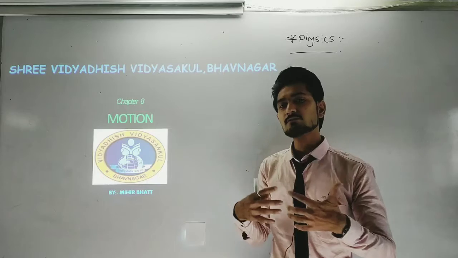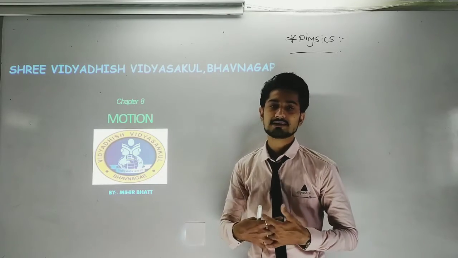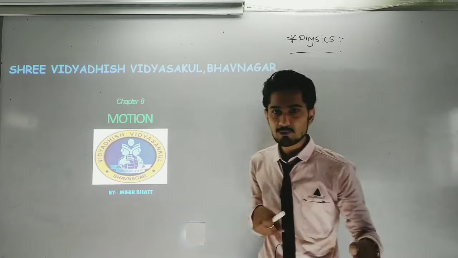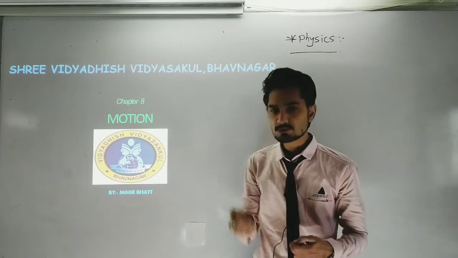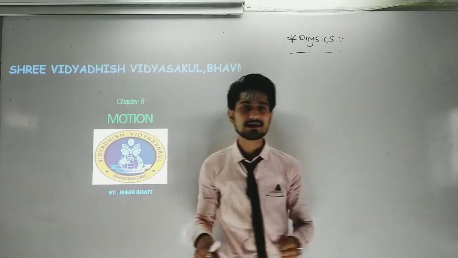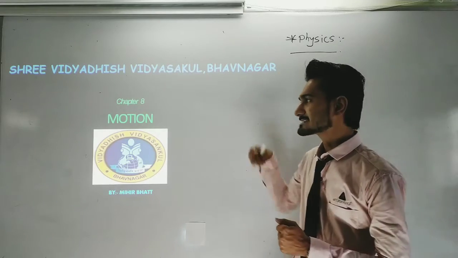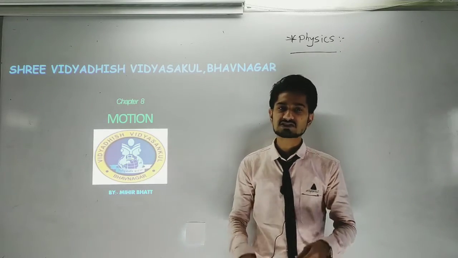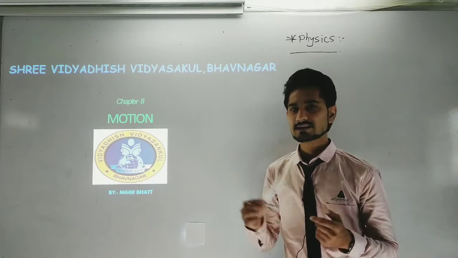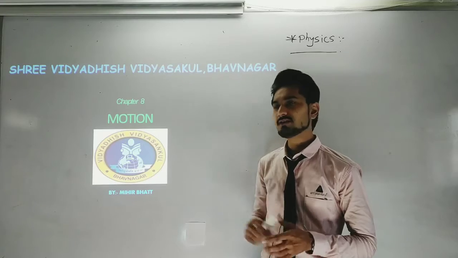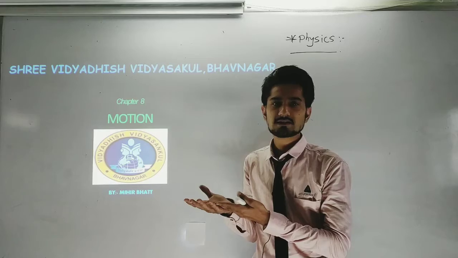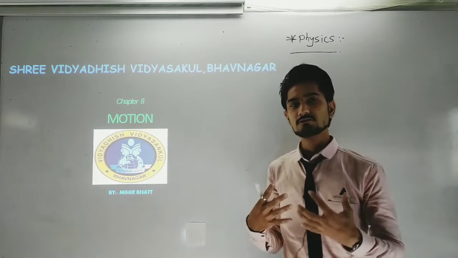Now suppose I want to show you motion, then what should I do? I can walk, but this is only an example of motion. I am not showing you the motion itself; I am moving continuously from here to there. This is an example regarding motion, but it cannot justify the proper motion. If I want to show you a pen or marker, I can show it, this is the marker. But if I want to show you motion, I can't visualize it for you, so you have to imagine it and understand it.